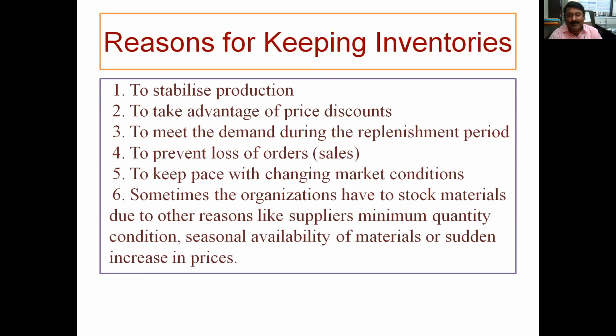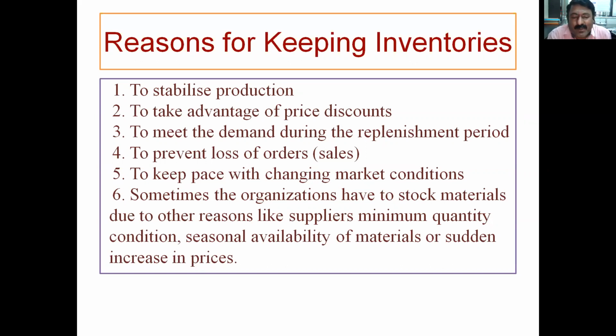Apart from all these points, there are certain other points. I will give one or two examples. Many organizations are making stock due to other reasons like supplier minimum quantity condition. For example, the stock is available, but if you are taking a plate or any of the material from the market, the supplier may say a minimum 100 ton order should be there, and then only I will supply.